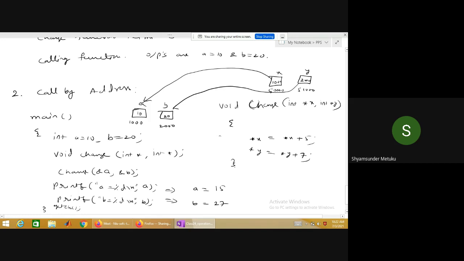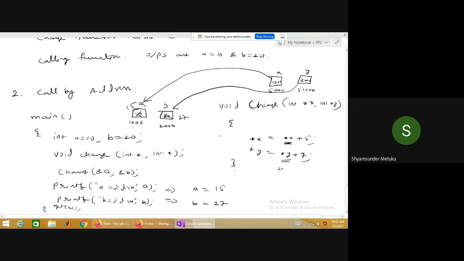Yes or no? Respond. Yes, sir. So what is star x in this position? 10, sir. Yeah, 10 plus 5, 15. You are updating 15 on which one? Star x. Star x means here it is going to be updated. Similarly, what does star y mean? 20, sir. So 20 plus 7, 27. 27 is updated in which one? Star y again. Star y means here.